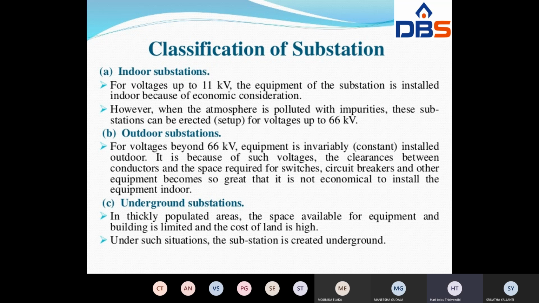It is not economical to install such big equipment indoors. So such equipment may be installed freely in the outdoor itself.